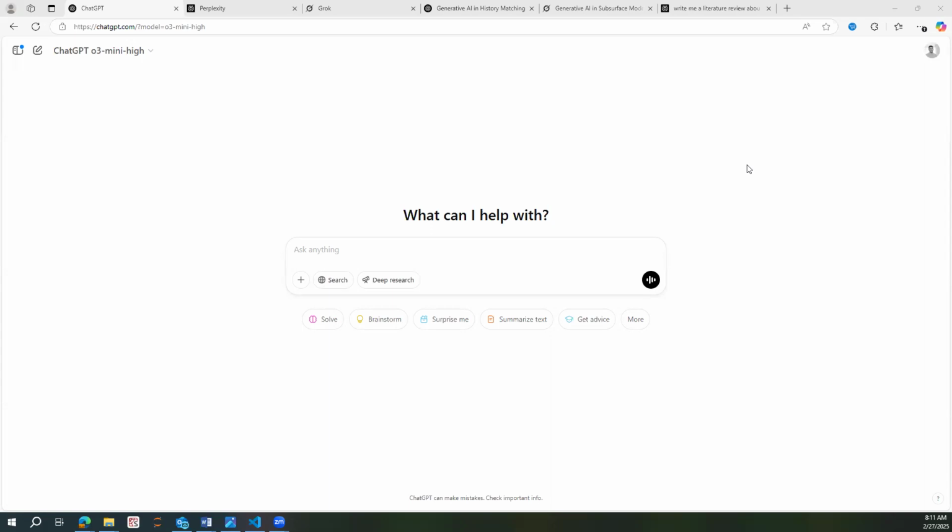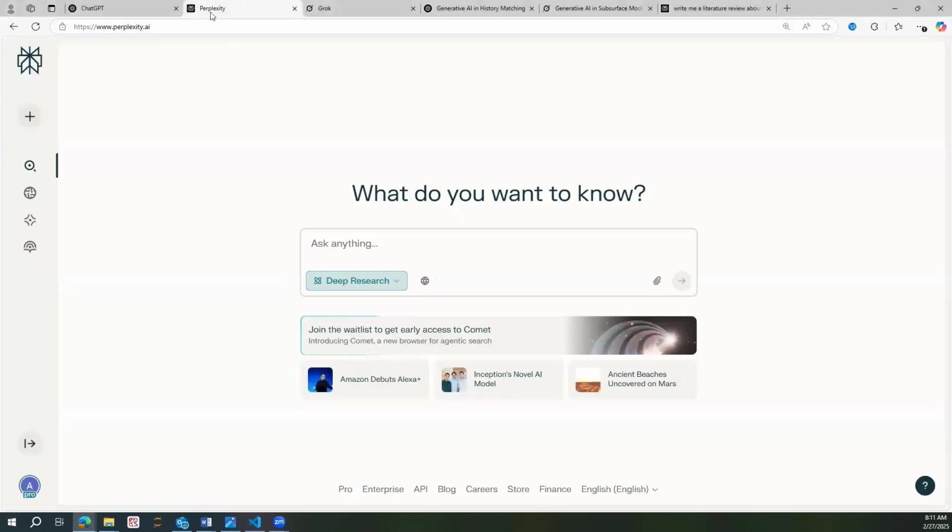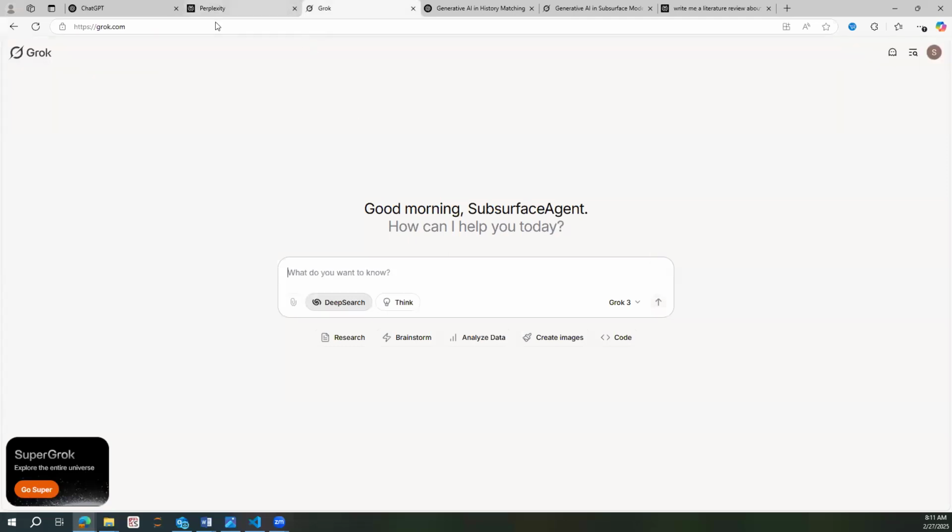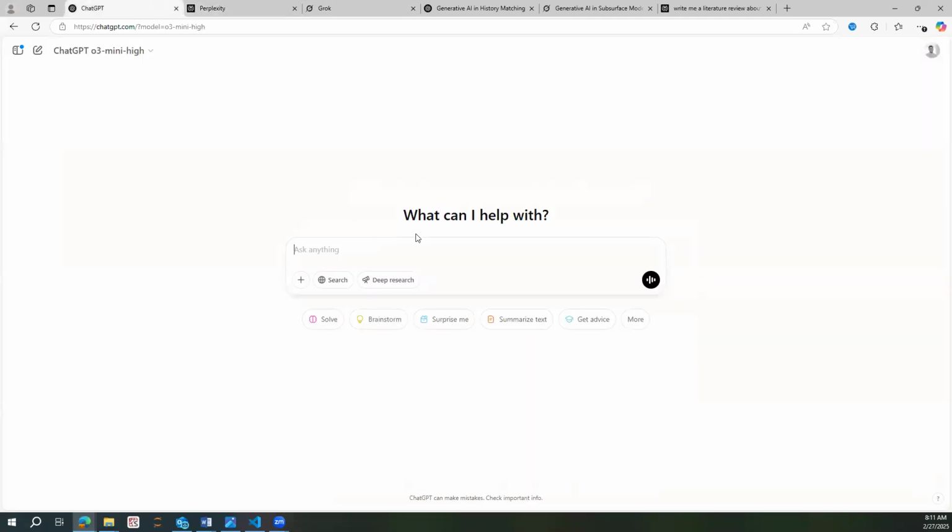Today I'm going to be talking about a really cool feature that has been released by a lot of developers or providers of LLMs. I think it's very helpful when you are starting your research, and it's going to make your job way easier. The feature I'm talking about is deep research, and today I'm going to explore it in three providers. So we have Perplexity, OpenAI, and Grok. They all have this feature, and we're going to pass in the same input into each, compare them, and see how good their performance is.